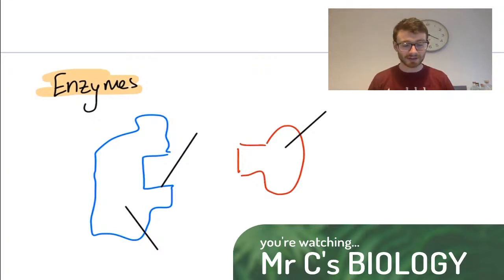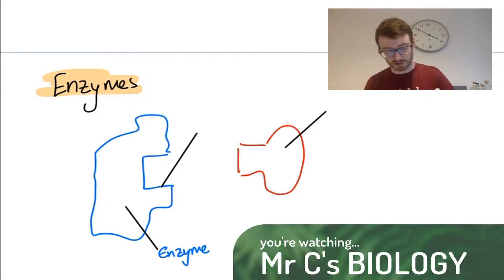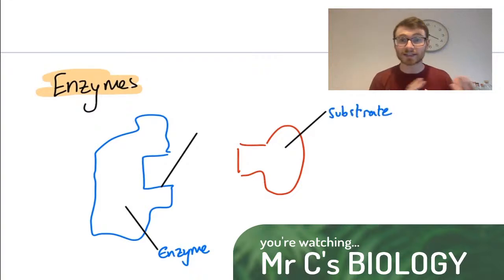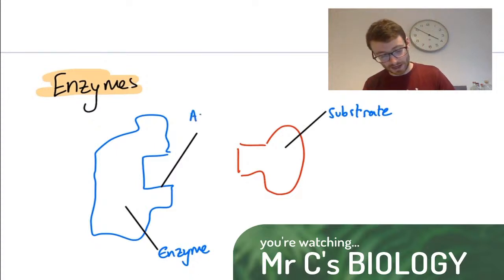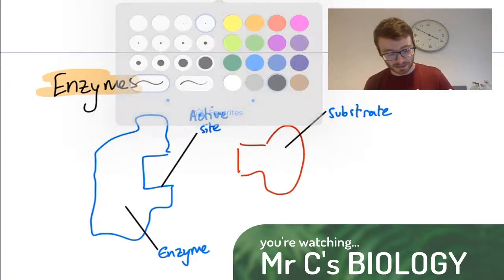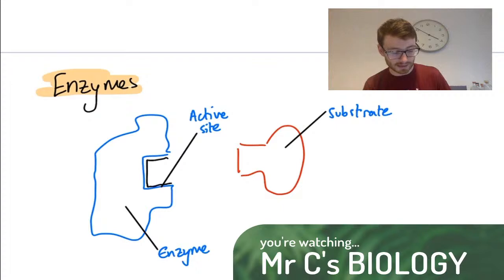Now let's label a few key features on this enzyme. So we have an enzyme over here that I've drawn in blue, and the thing that the enzyme is going to bind to, which I've drawn as a kind of mushroom shape this time, is a substrate. The substrate is the thing that's going to be affected by the enzyme, and there's a section in the enzyme that's actually going to do the change, and that bit there is called the active site. We might say that this whole little layer inside there is the active site. The whole bit is going to grab onto the substrate and make a change.